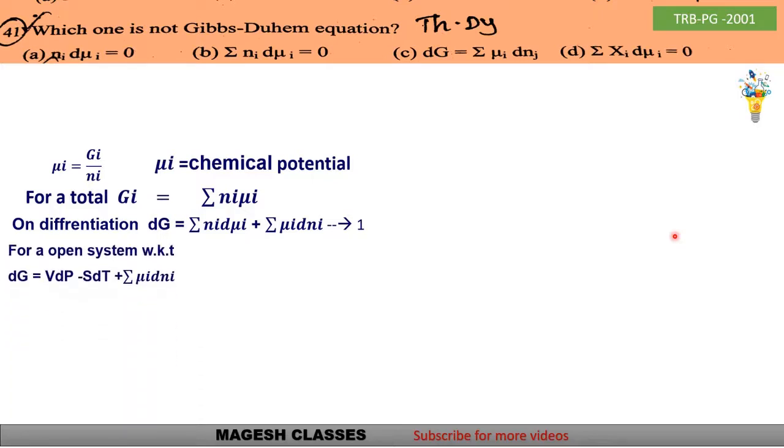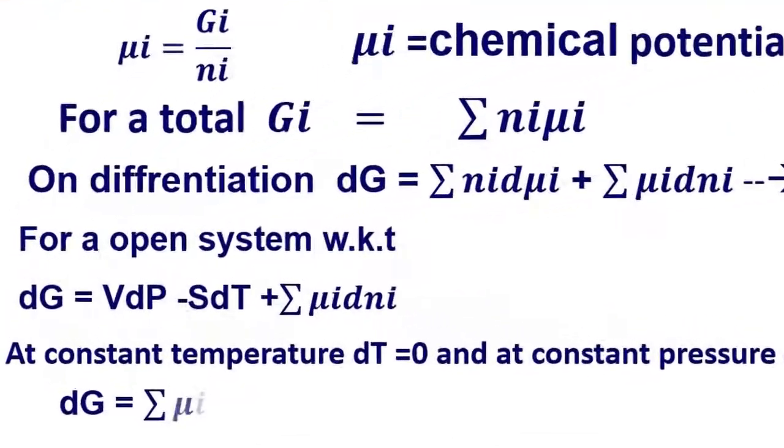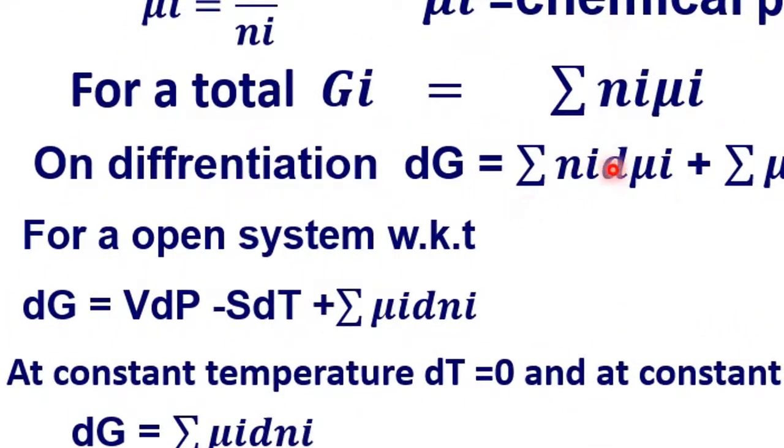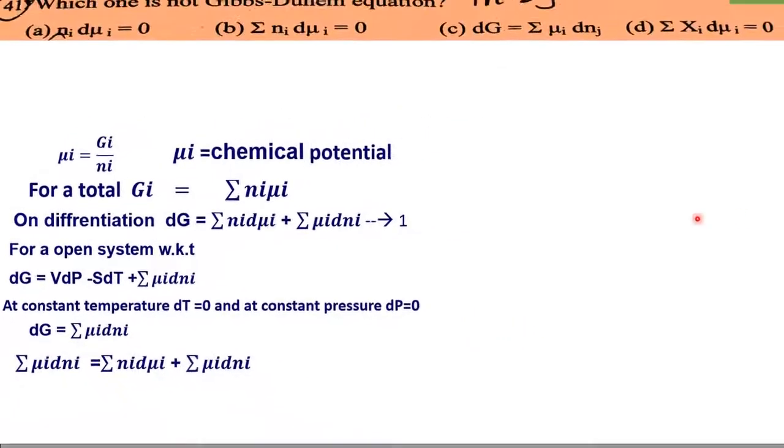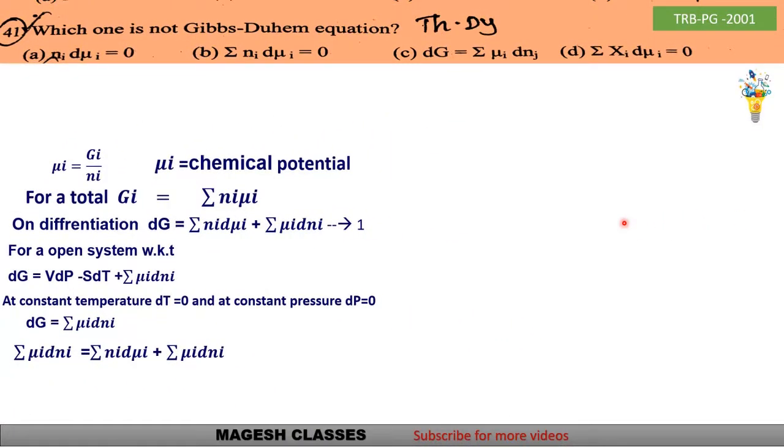For an open system, we know that dG is equal to Vdp minus SdT plus summation of mu i dni. At constant temperature and constant pressure, dT is equal to 0 and dP is equal to 0. By substituting, what do you get? dG is equal to summation of mu i dni. This is the true equation, so it is equated with equation 1. What do you get? Summation of ni d mu i is equal to 0. So it is the Gibbs-Duhem equation.